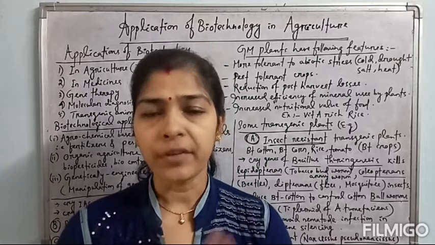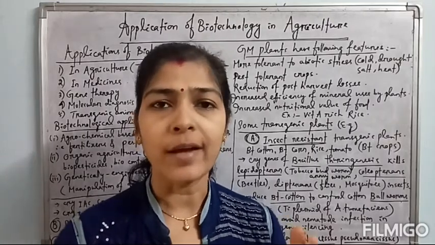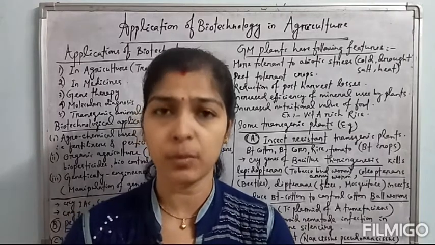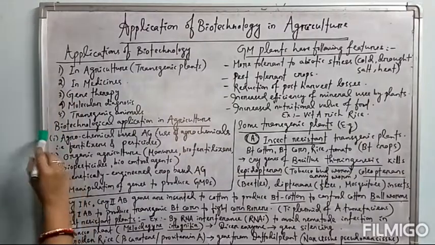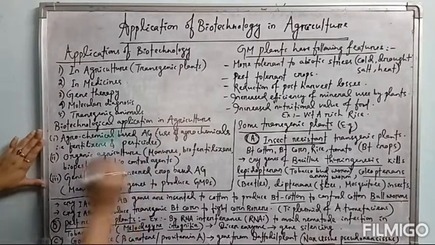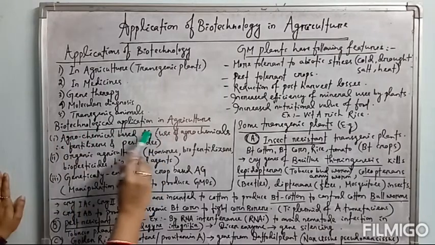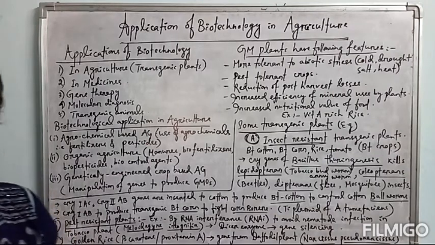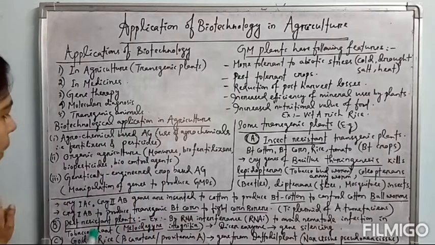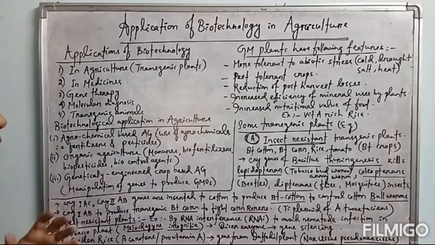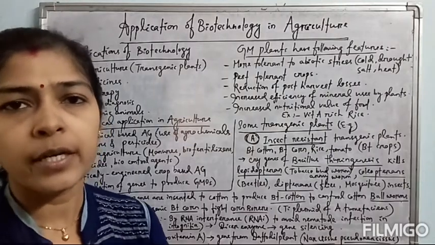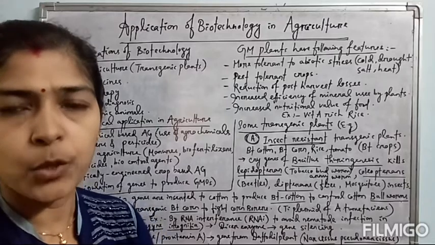Okay, so in detail we will now discuss transgenic plants, or agricultural development by the application of biotechnology. Biotechnological application in agriculture we will discuss in 3 points. First one is agrochemical based agriculture. What does that mean? By using agrochemicals, this is nothing but the green revolution. By using different types of agrochemicals like fertilizers and pesticides, agriculture can be developed. But this type of green revolution is not sufficient to feed the growing population.